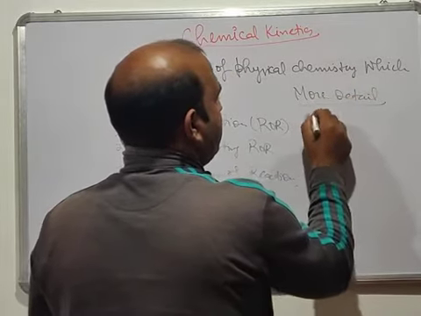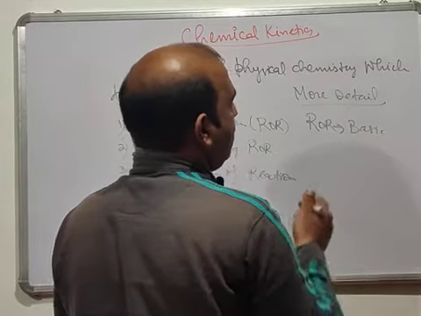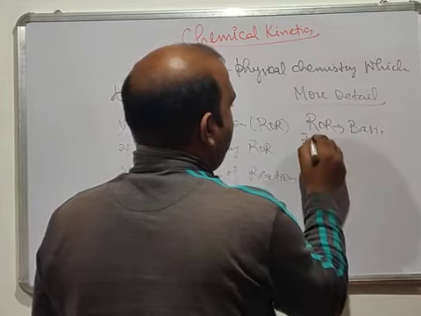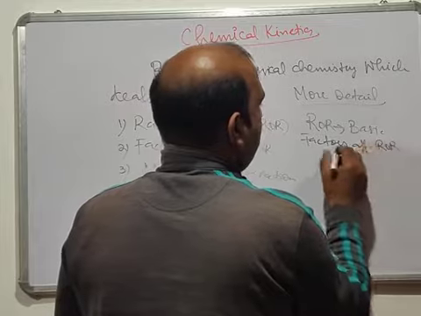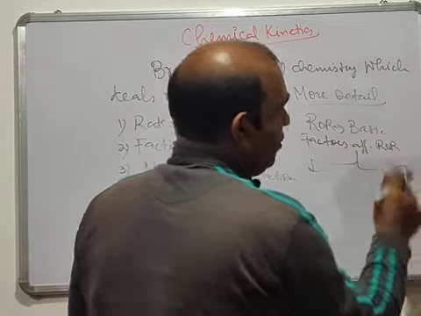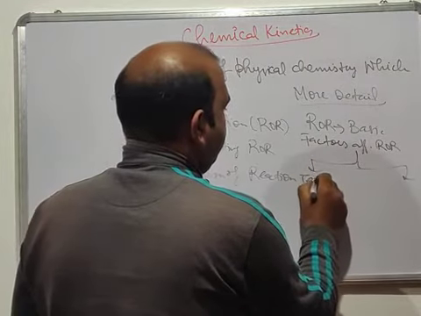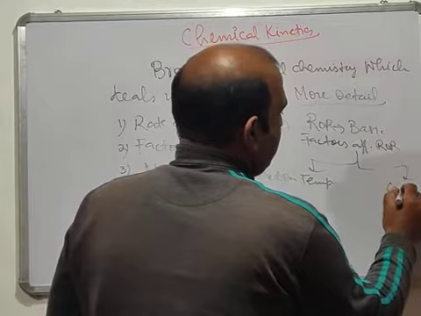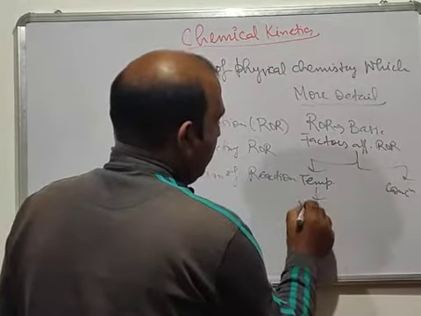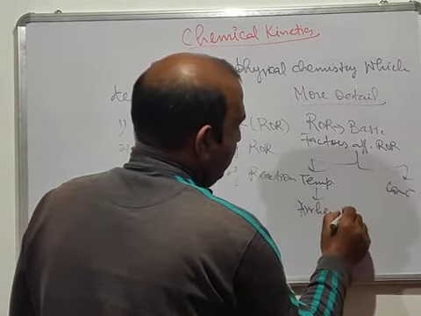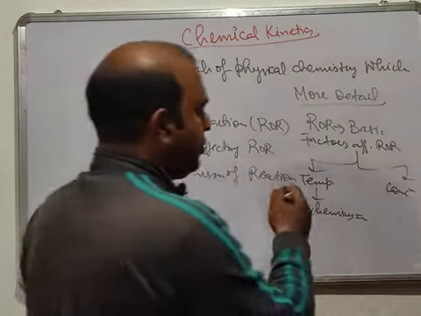So the first basic thing is rate of reaction. It's the basic thing that we study in chemical kinetics. Very important. Then we study the factors affecting the rate of reaction. There are many factors which affect the rate of reaction, but the two important factors are, first, temperature, and then concentration. When we talk about temperature, you have the Arrhenius equation. It's a very important equation as far as the effect of temperature on the rate of reaction or rate constant is concerned. So we study it separately.